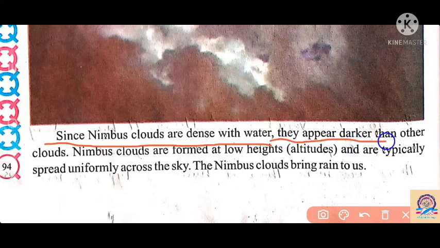They appear darker than other clouds. It looks darker than other clouds. And nimbus clouds are formed at a low height. If we see the height of the nimbus clouds, it is really nearer to us. We can easily see the nimbus clouds in the sky. Nimbus clouds are heavy because water is filled in them.